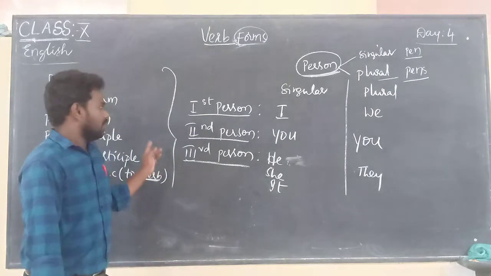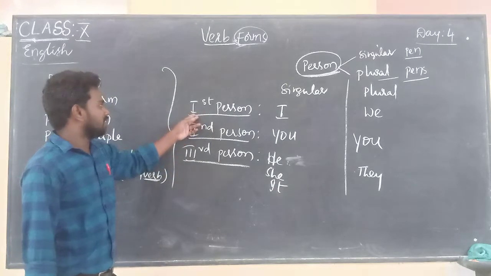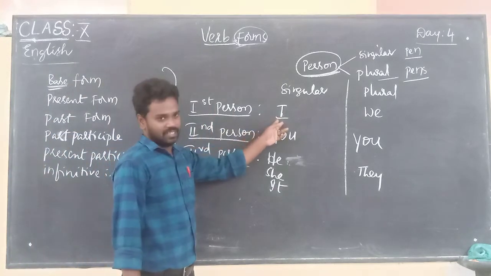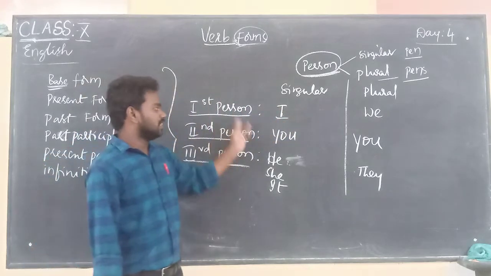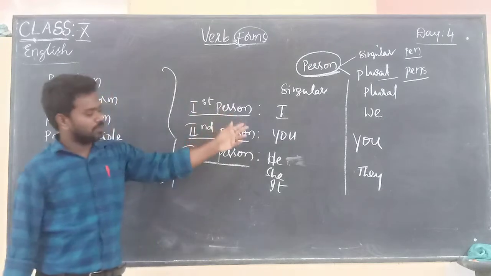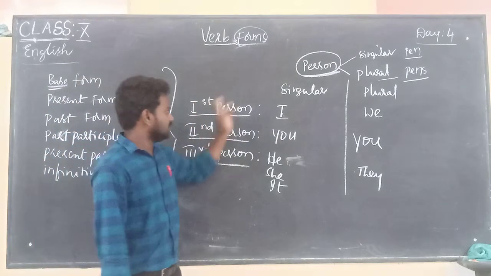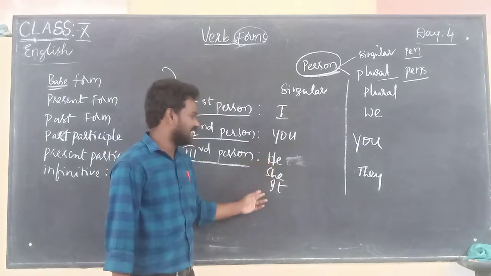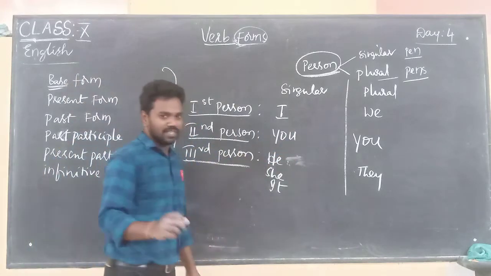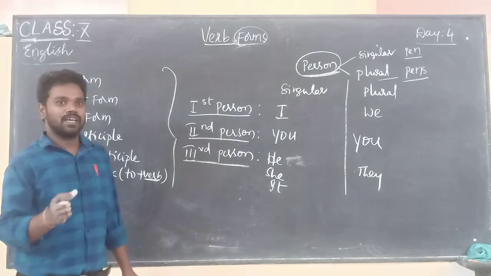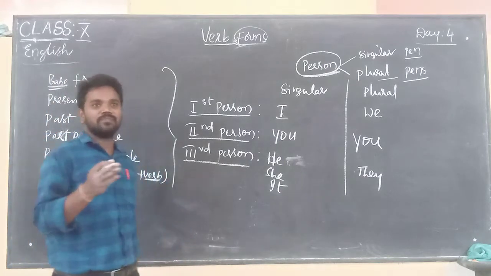So what is first person singular? First person singular is I. What is first person plural? We. Second person singular is you. Second person plural is you. Third person singular is he, she, it. Third person plural is they.